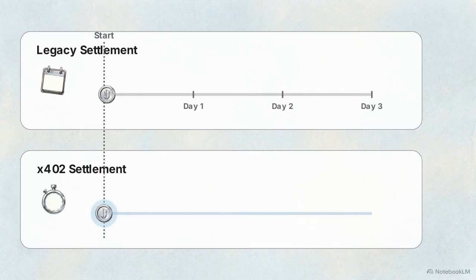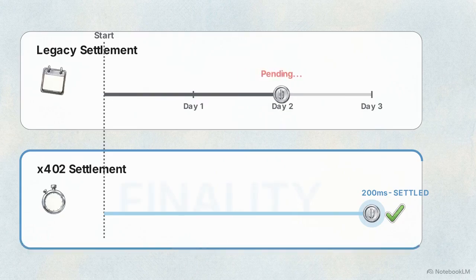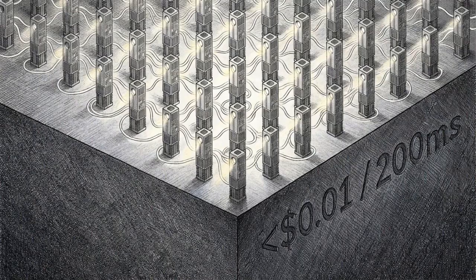This timeline diagram contrasts the settlement speeds of these two systems. Legacy systems require days to fully clear funds, whereas the X402 settlement layer achieves transaction finality in roughly 200 milliseconds. Because the transaction settles instantly on-chain, the API provider faces zero chargeback risk and avoids the compliance overhead of holding user financial data. Instant sub-cent settlement provides the structural foundation required for autonomous economic interactions to function at scale.